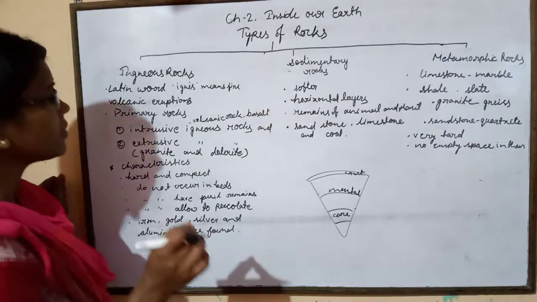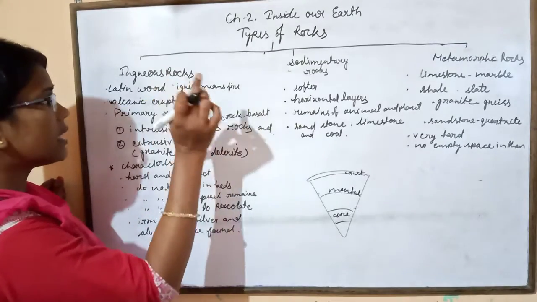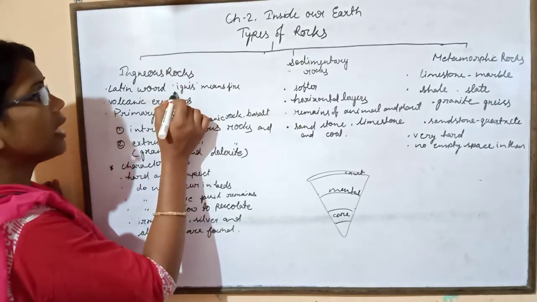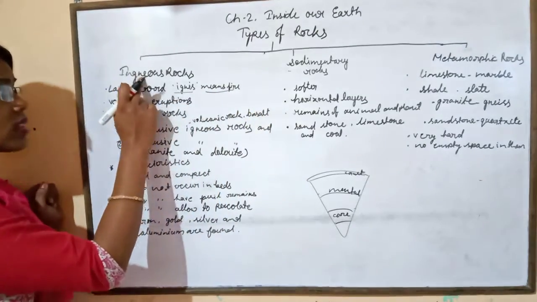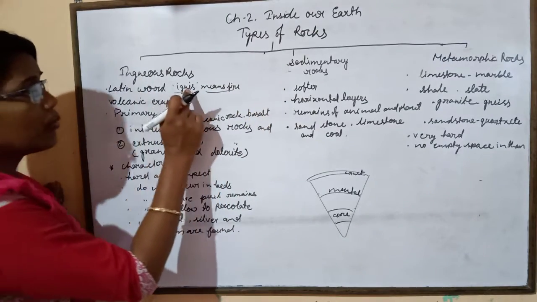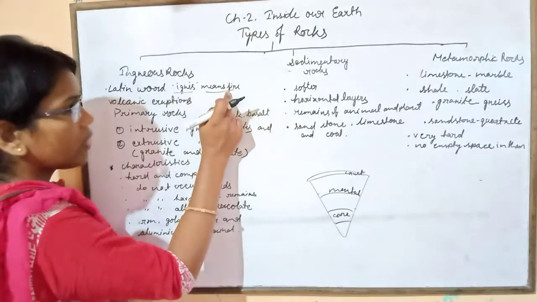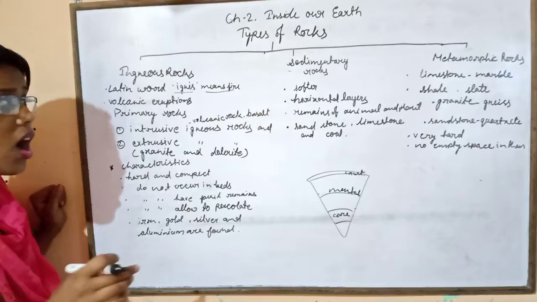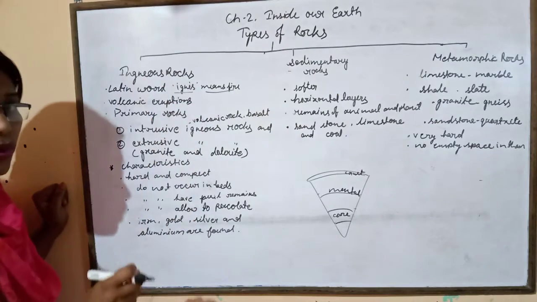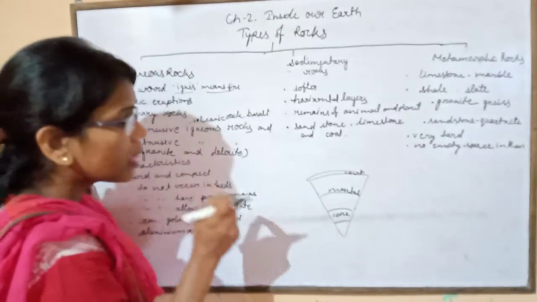Igneous rock is derived from the Latin word ignis, which means fire. And how are igneous rocks formed? How does it take place?